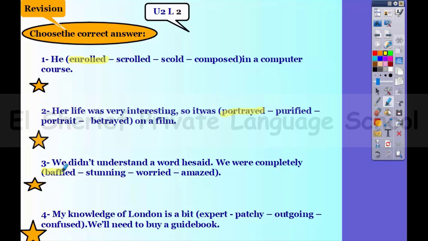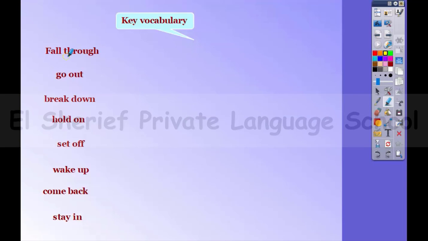My knowledge of London is ___. We will need to buy a guidebook. So our knowledge about London is patchy, not complete. Okay, so now let's move to this vocabulary. Here we have fall through. All these words are called phrasal verbs. Okay, phrasal verbs. It's a verb combined with a preposition.